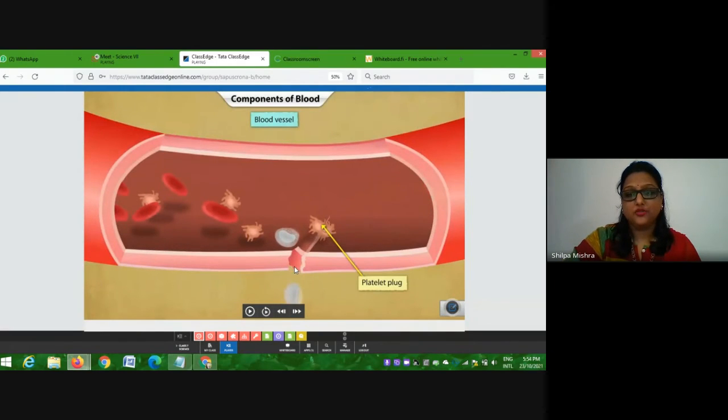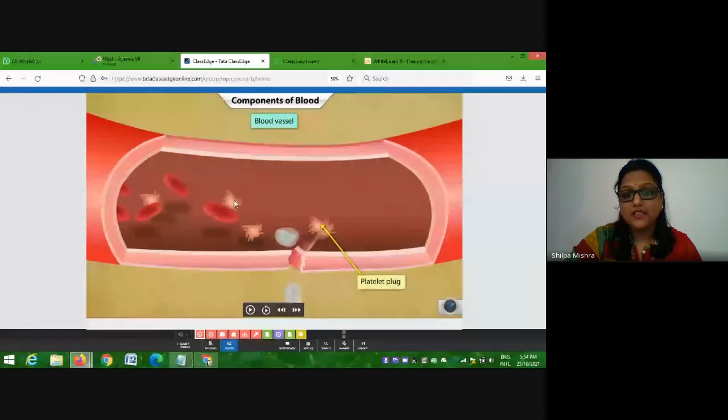See here, it is shown whenever there is an open wound, obviously the blood will come out of that wound, isn't it? So what happens inside the blood, all the platelets will collect near this open wound and they will start to make the blood clot.